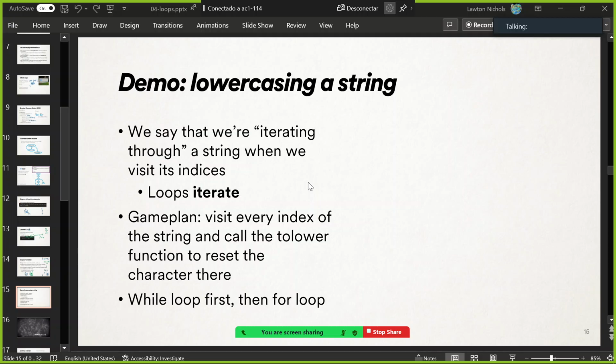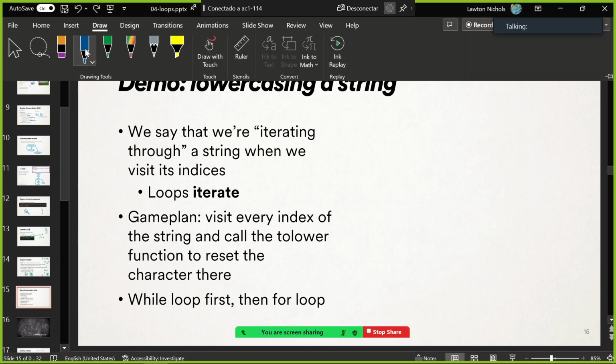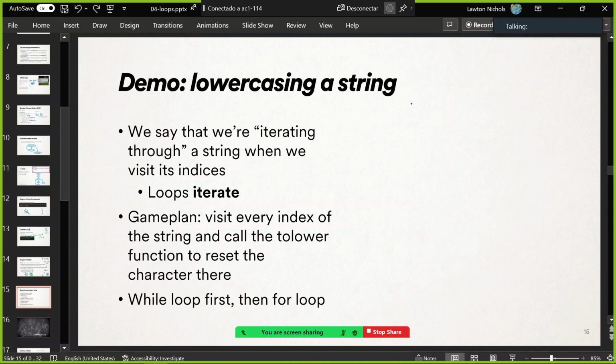But yeah, I'm gonna get a string from the user, and it's gonna be of arbitrary size, right? The user could enter a giant word or a tiny little word, and I would like to lowercase it. Like maybe they typed it in all caps. I want to lowercase every character in that string, regardless of how long that string was. And this is a great example for using a loop.